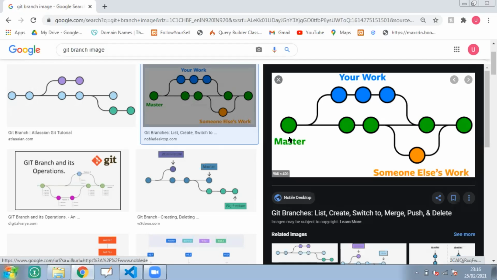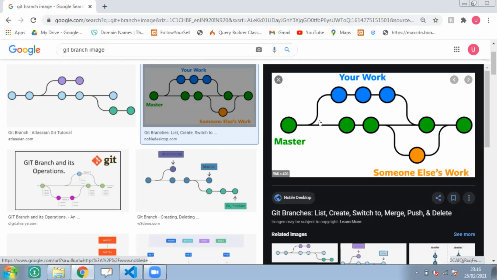Suppose I'm going to assign a work to Garima, so I will give a separate branch to Garima, on which she will work, and whatever work she does, she will commit in her branch.